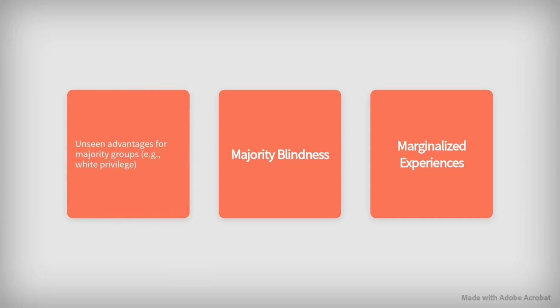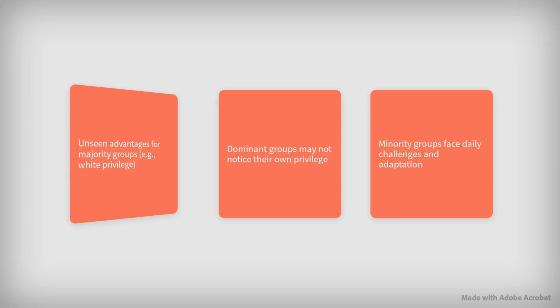Invisible privilege refers to the unseen advantages that majority groups, such as white people in the U.S., often experience. Majority blindness means that those in dominant groups may not notice the privileges they have or how they affect others. Marginalized experiences highlight how minority groups face daily challenges and must adapt to the dominant culture.